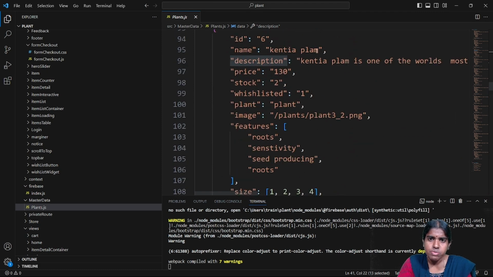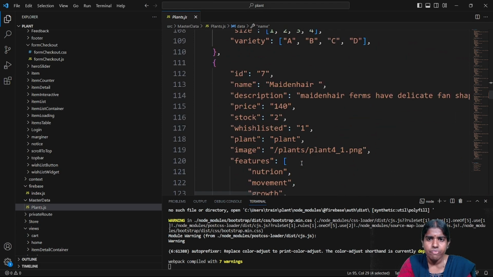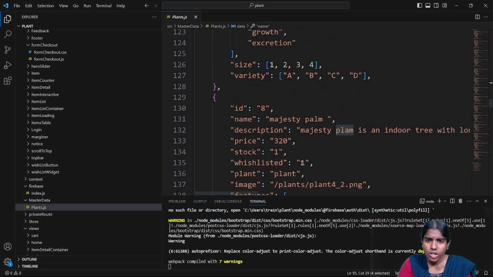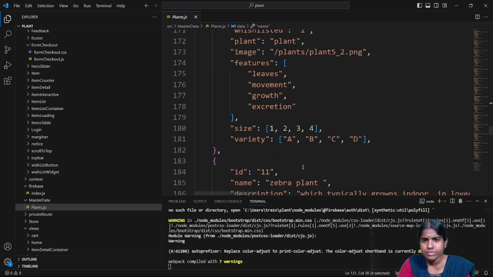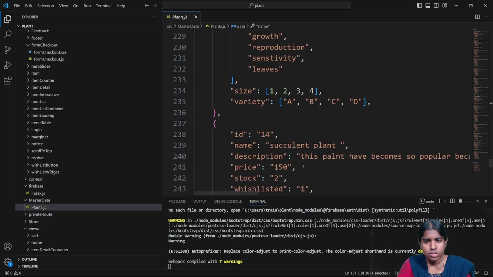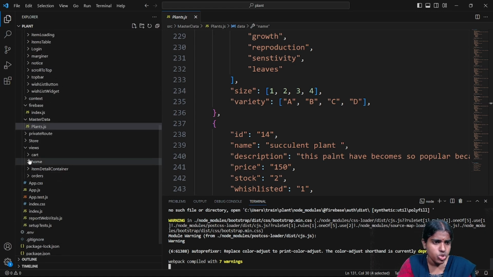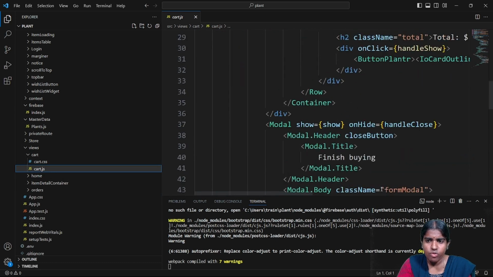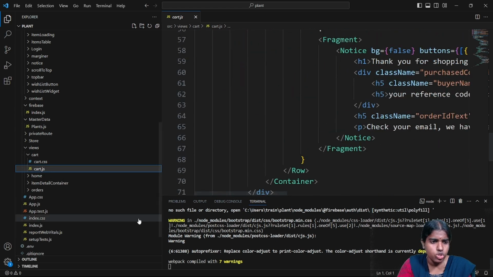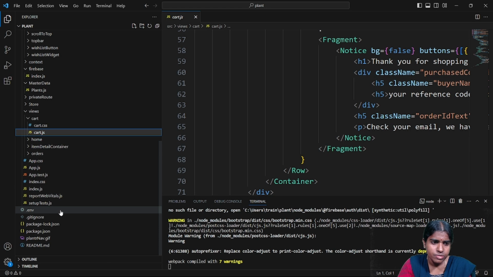So what are the different types of plants? I have Kentia palm, and what are the other types? Majesty palm. All these are the different types of plants. Once you want to execute this and views, you can see here I have this cart.js. Once any plant is selected, it should be shipped into my cart.